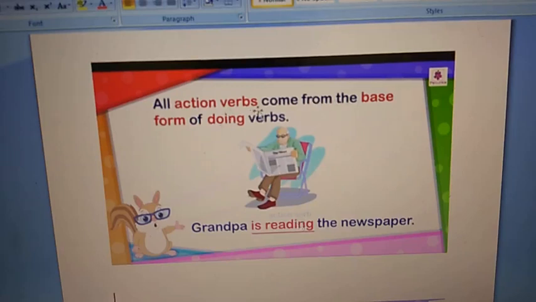All action verbs come from the base form of doing verbs. For example, Grandpa is reading the newspaper. In this, reading is the base verb.